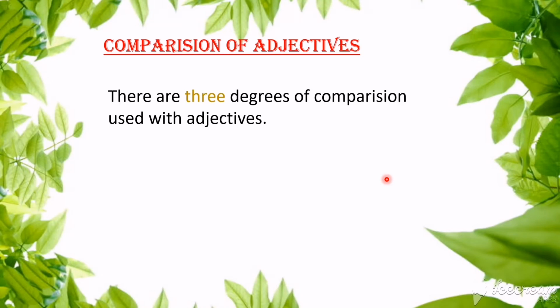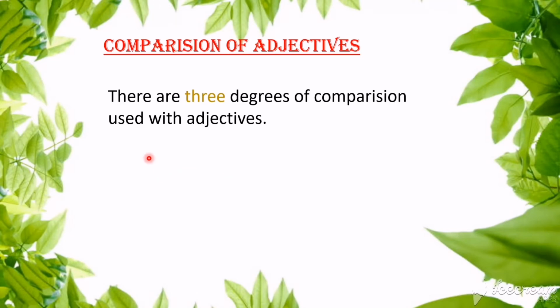So if we want to compare two balloons or two balls, we use comparison of adjectives to come to a conclusion about which one is better. That is why we are using comparison of adjectives. In the name itself, we can easily understand that it is used to compare.